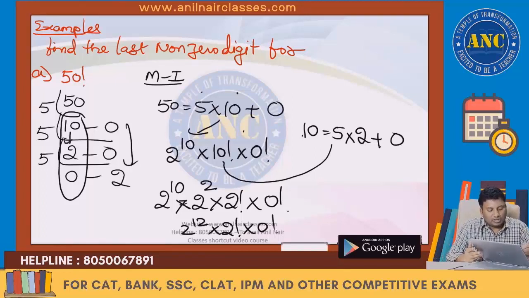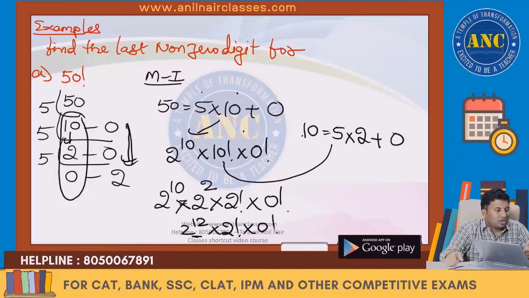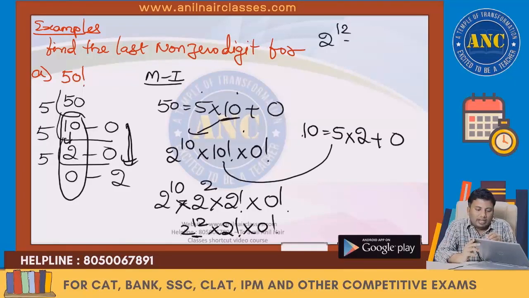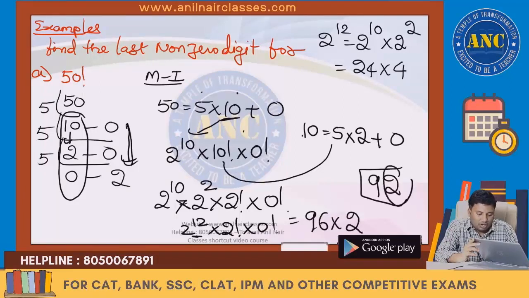What is 10 plus 2? 12. What is 2 factorial? Apply factorial for all these numbers: 0 factorial into 0 factorial into 2 factorial. Or you can keep on applying it recursively. 2 power 12 is nothing but 2 power 10 into 2 square, which is 1024 into 4. Taking the last digits, 4 into 2 gives 8... the answer is 2.